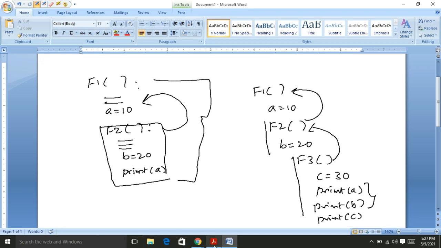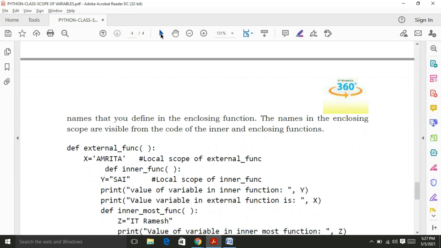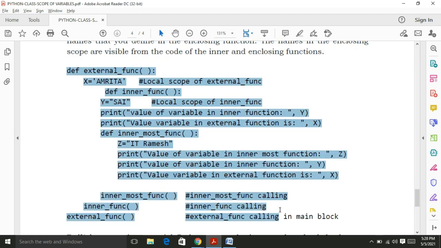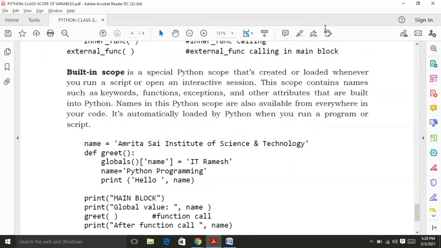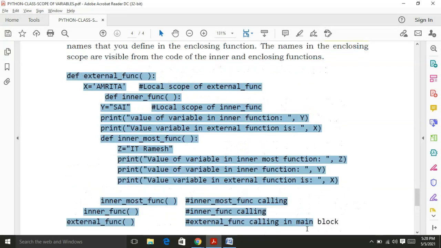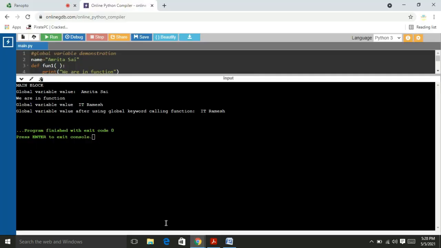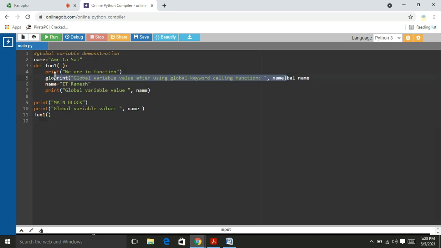I will write code for this one, so please observe carefully. I will copy this code to reduce the time and paste the entire code here.